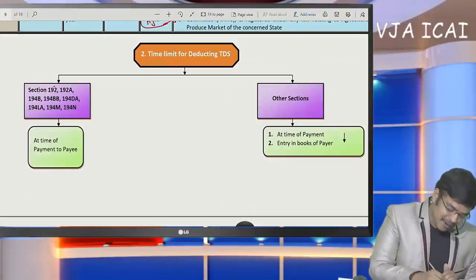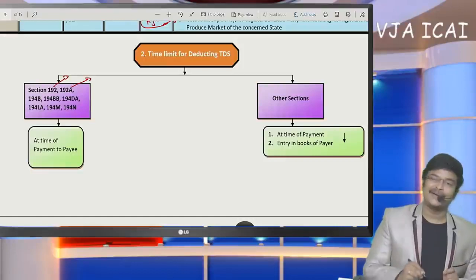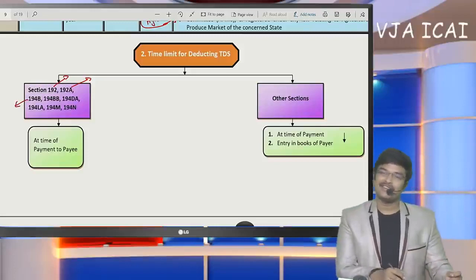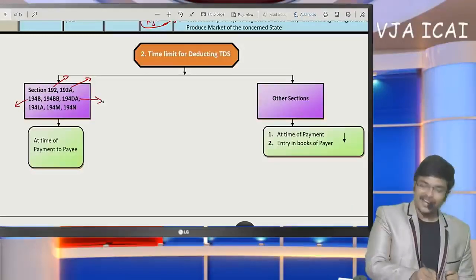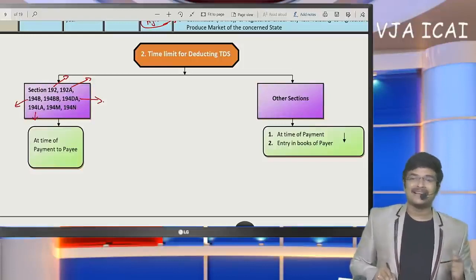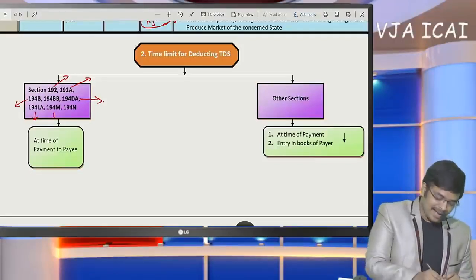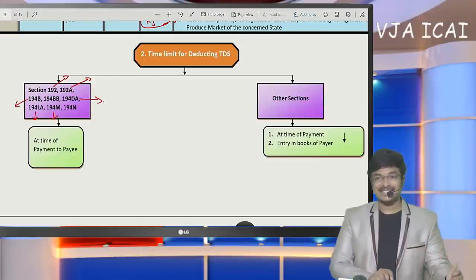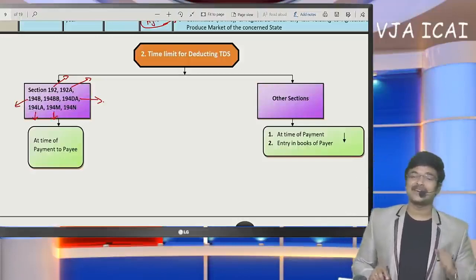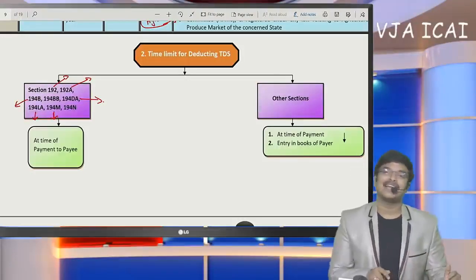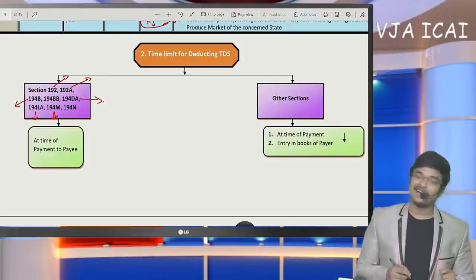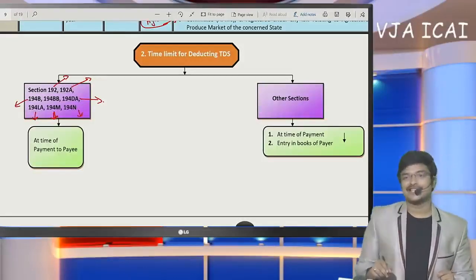In these sections: 192 salary, 192A premature withdrawal from RPF, 194B and BB winnings from lotteries and casual incomes, 194DA LIC maturity, 194LA compulsory acquisition by government, 194M just now we discussed personal payments towards contracts, commission and professional fees, if it exceeds 50 lakhs we need to deduct TDS, and 194N cash withdrawals.